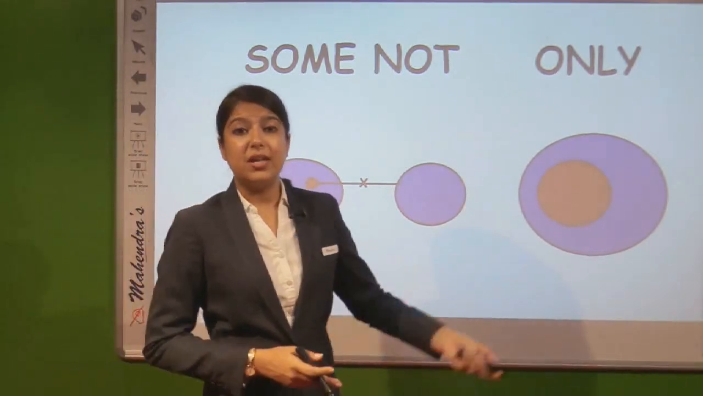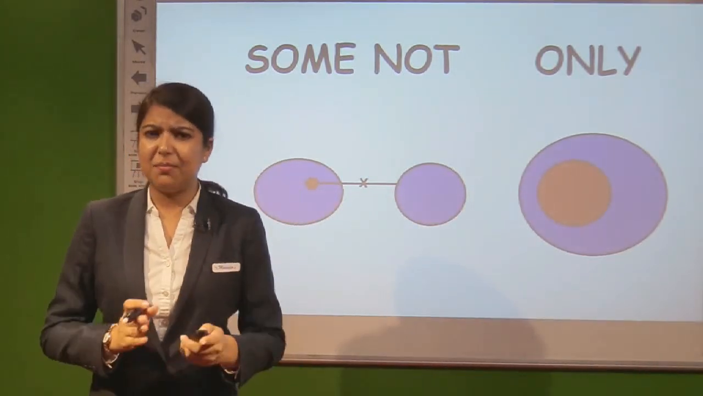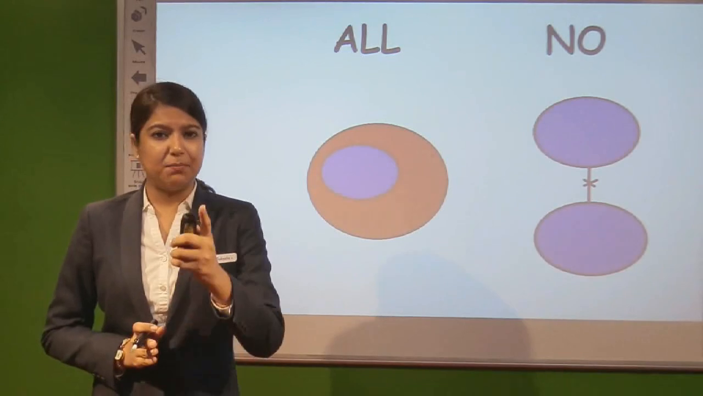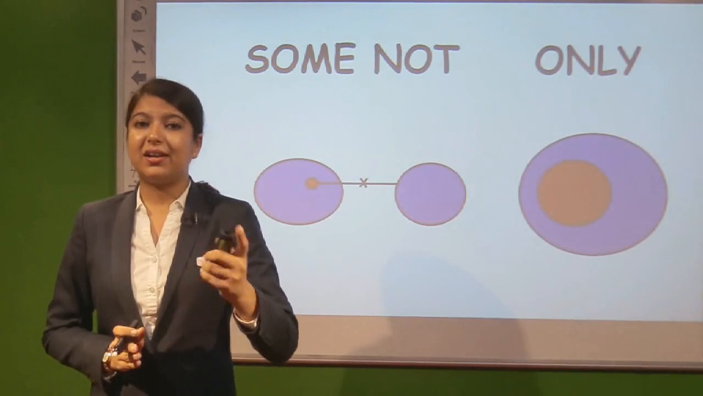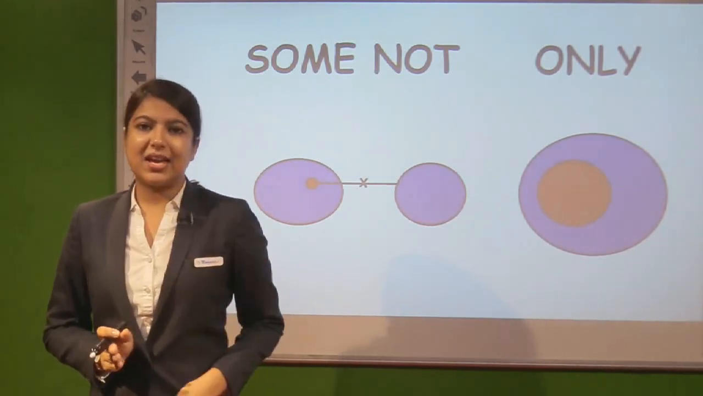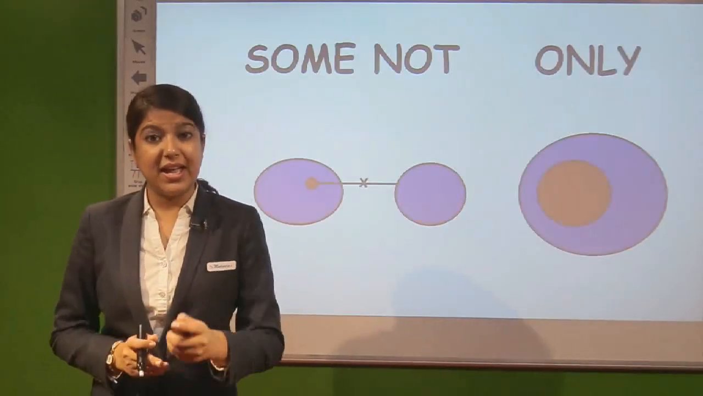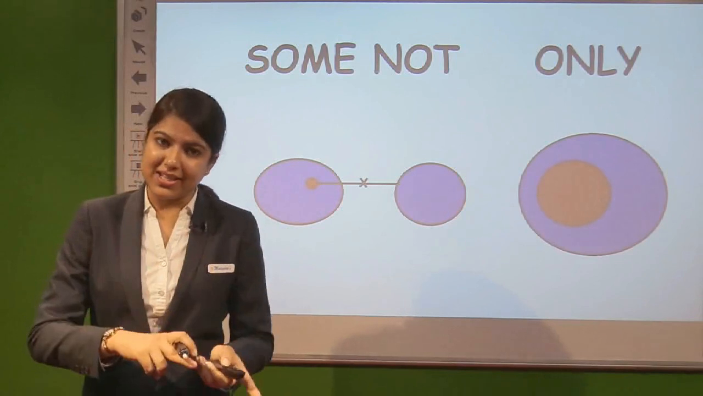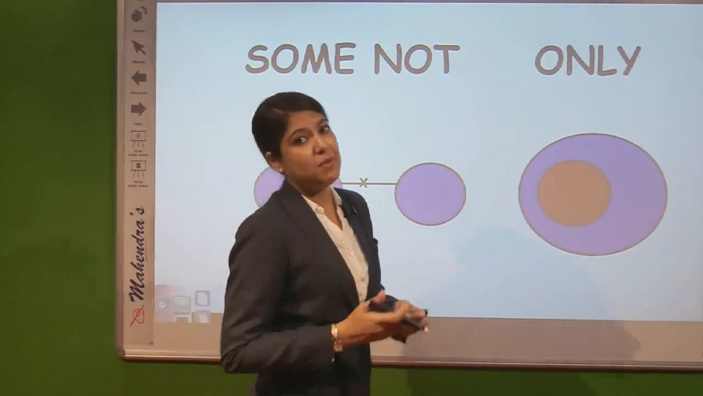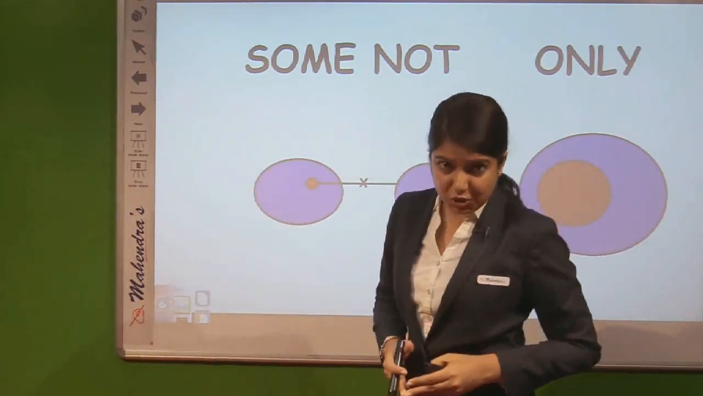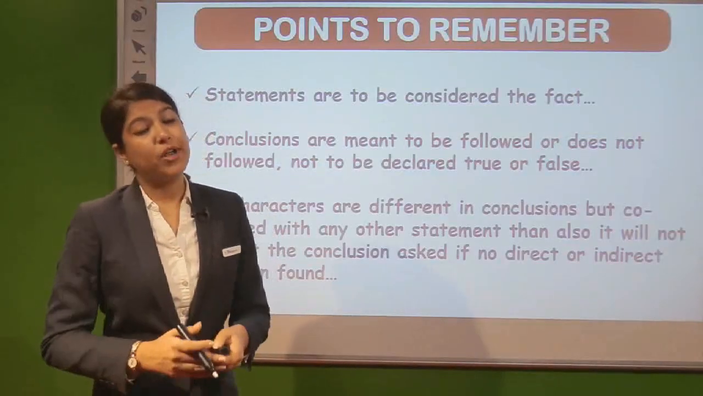Talking about "only", see, it resembles "all" but in some other form. In "all", we have seen the blue circle drawn inside and the red circle drawn outside, and in "only" the red circle inside and the blue circle outside. This can make you clear. In "all", we make the first character inside and the second character outside, and in "only" we make the second character inside and the first character outside. So the diagram for "only" places the second character inside the first character. Clear with that? Now the points to remember.